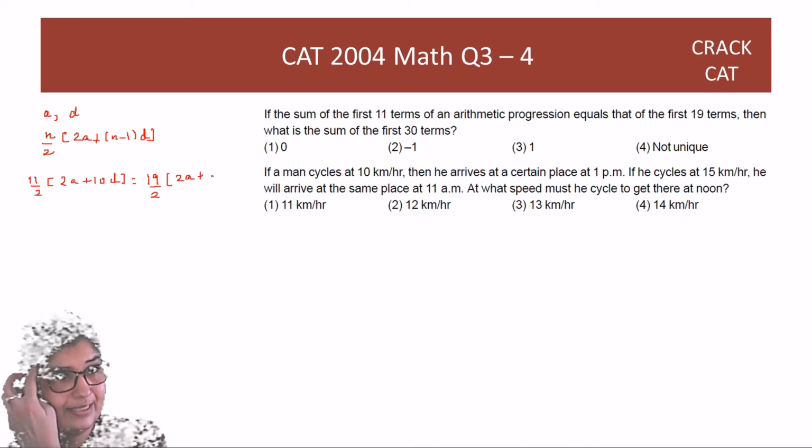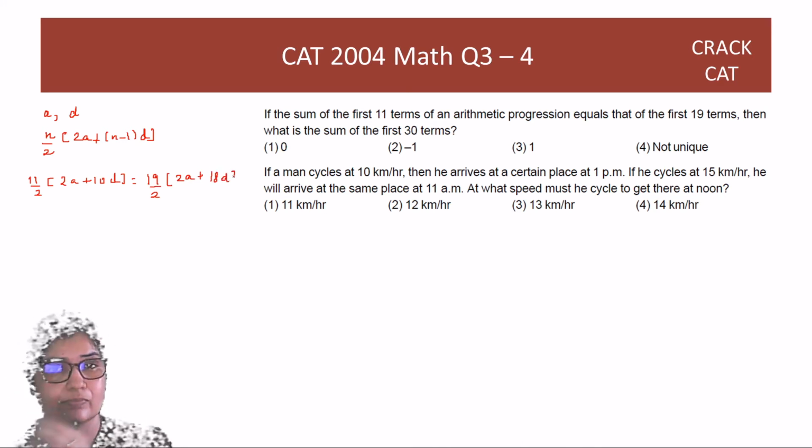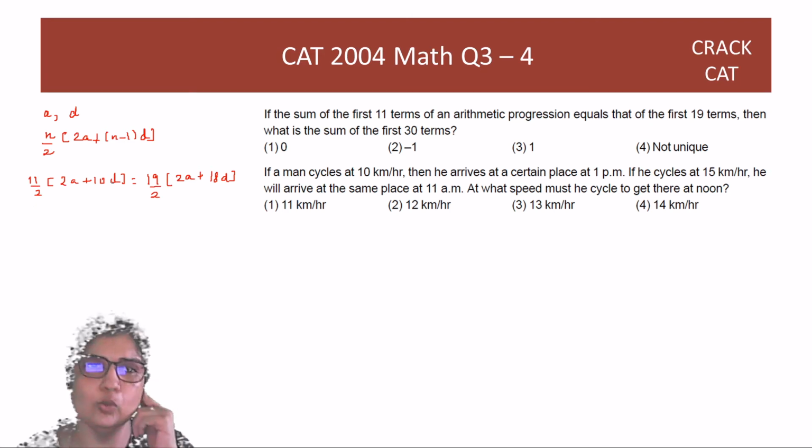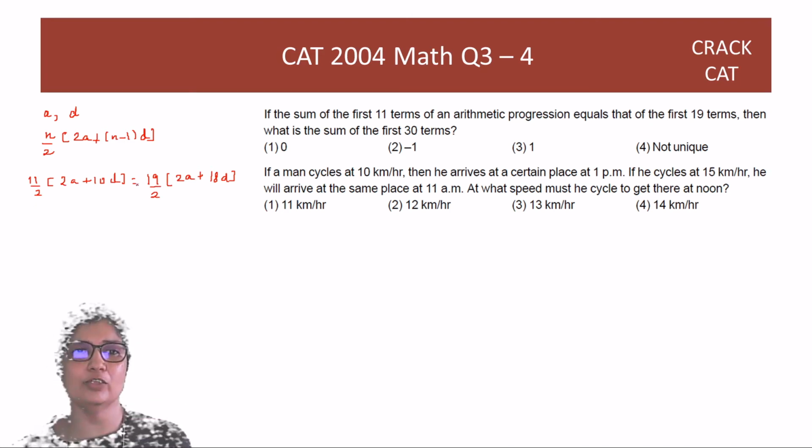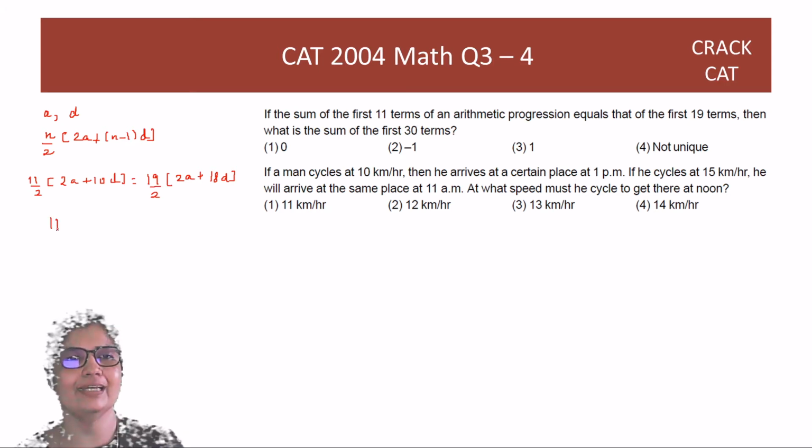2a plus 18b. So you can get rid of the 2, and you can get rid of the 2 inside also, denominator maybe, numerator maybe. And you will be left with 11a plus 55b. So I've removed 2 from here, so I have left with a plus 5b.